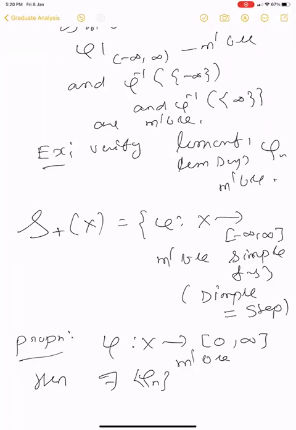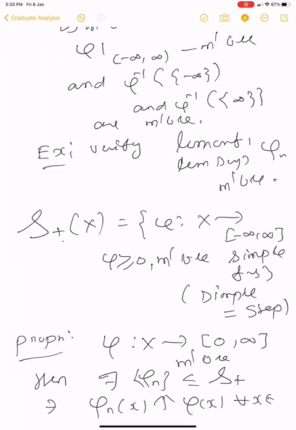So here also I want to say phi is greater than or equal to 0. Because I put plus here, it's positive, measurable, simple functions. This S plus is positive function. Then there exists phi n contained in S plus, such that phi n of x increases to phi of x for all x in X.